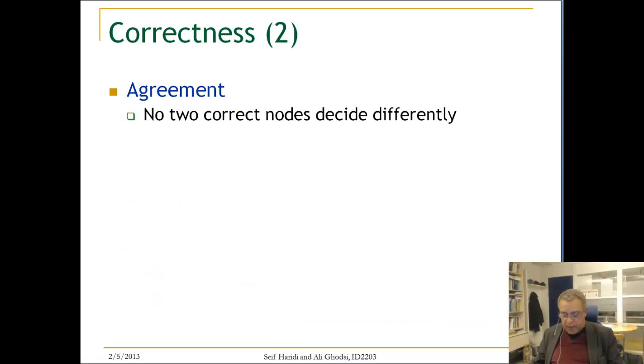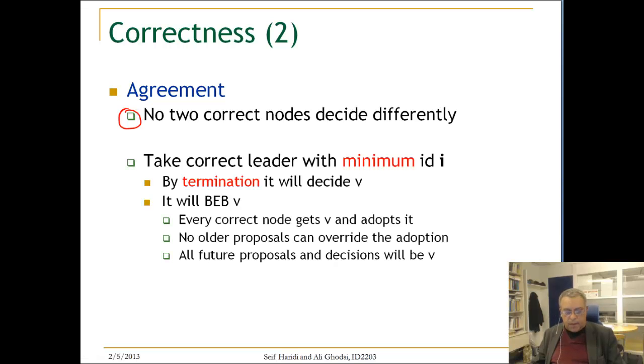Now let us look to agreement, which says that no two correct nodes decide differently. The observation here is simple, is that the value to be decided upon will be the value of a correct node, which will be a correct leader, with a minimum ID. The first one that is correct, the value it has at this round will be the one that will be decided upon. So take a correct leader with minimum ID.